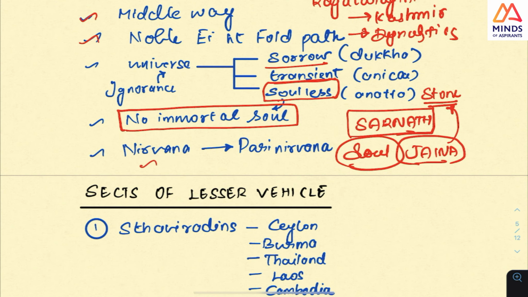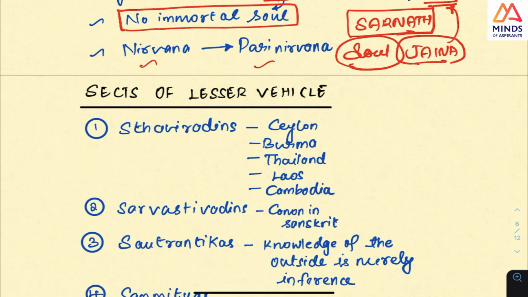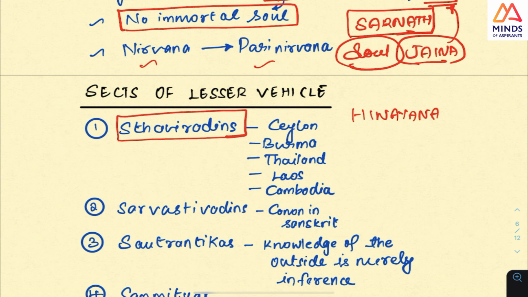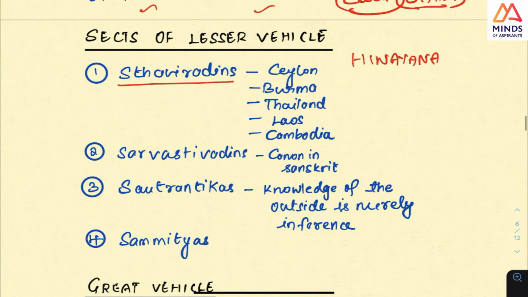These are key words, look at them. This is parinirvana, and that is death. And what you should know is that Sthaviravadins, that is Hinayana. In Hinayana, the one thing that we saw is Sthaviravadins. This is Orthodox Buddhism. But the point you should understand is that this was not the only sect in the lesser vehicle. There were many sects under this. This sect, Sthaviravadins, is in Southeast Asia. Look at this point. This is Southeast Asia.